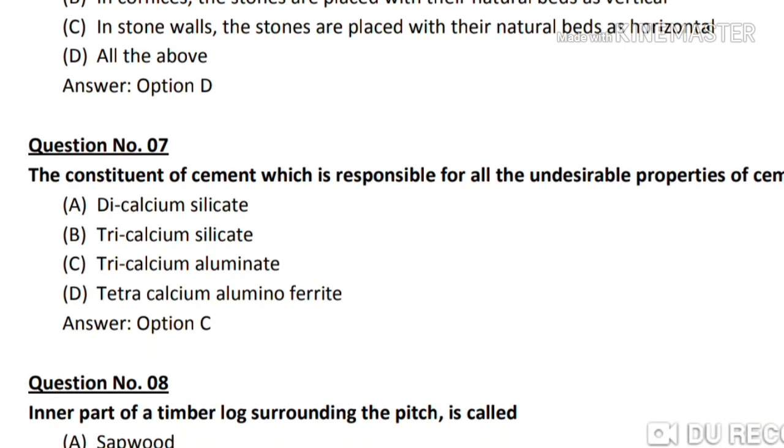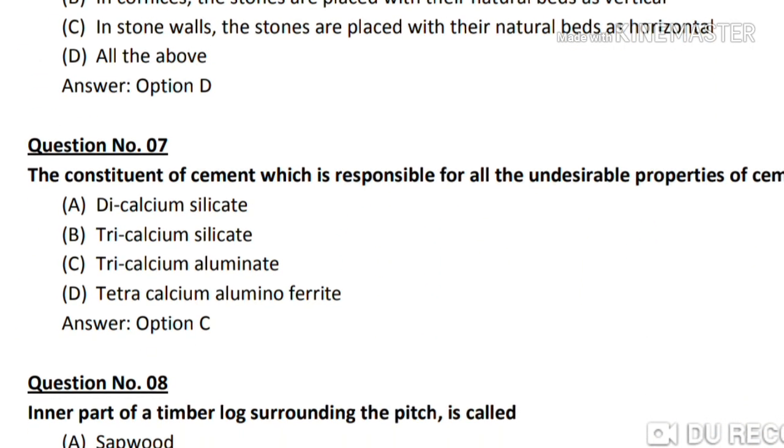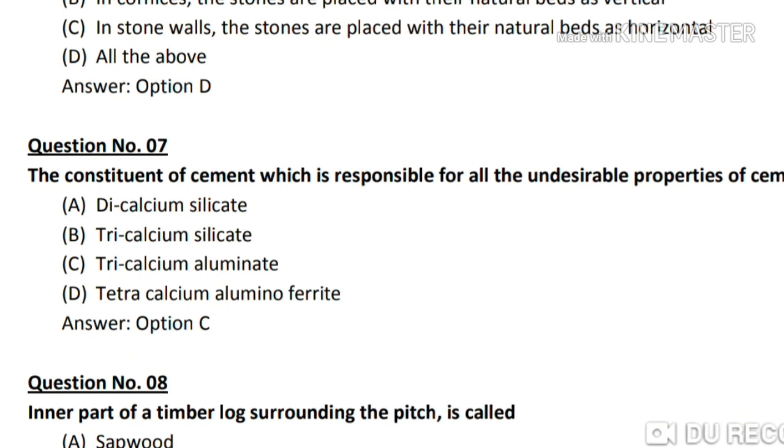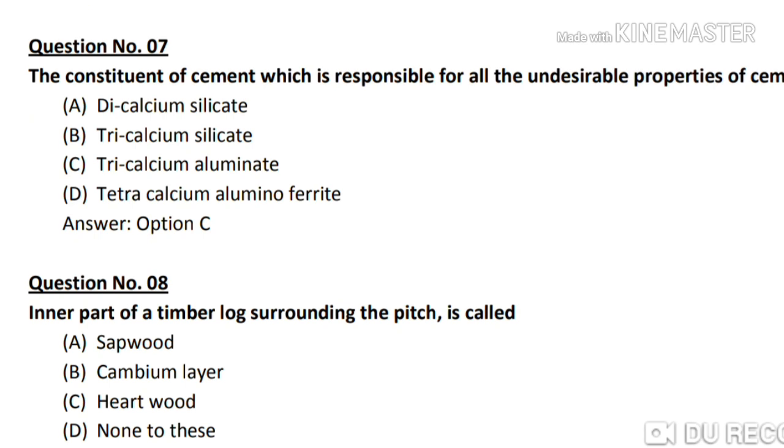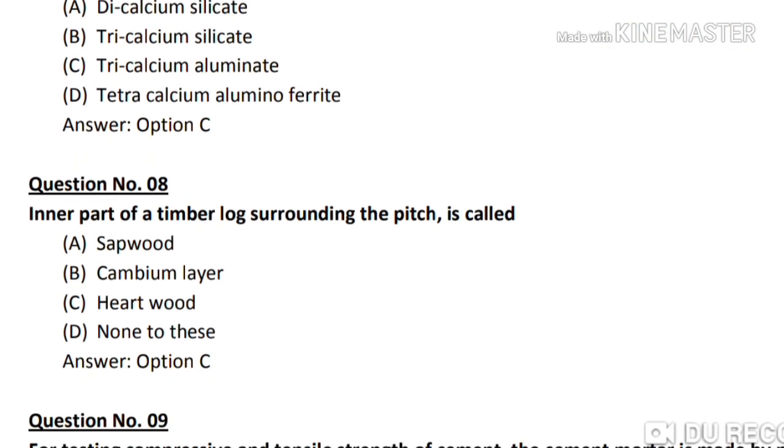So the next question is question number 7. The constituent of cement which is responsible for all undesirable properties of cement. Option A. Dicalcium silicate, C2S, B. Tricalcium silicate, C. Tricalcium aluminate, D. Tetracalcium aluminoferrite. The correct answer is option C, tricalcium aluminate.